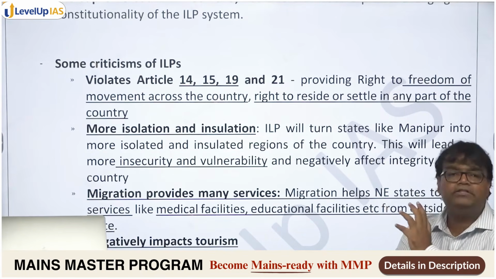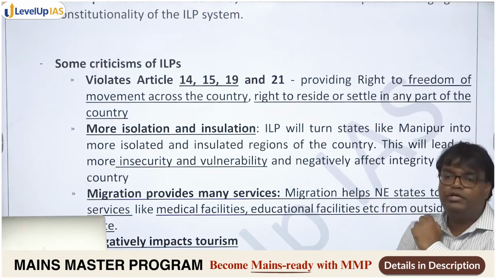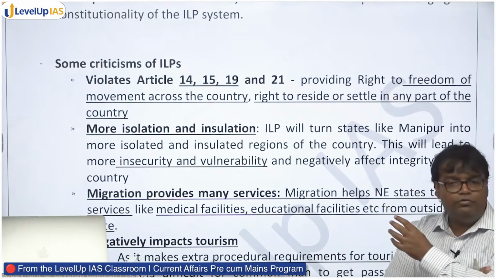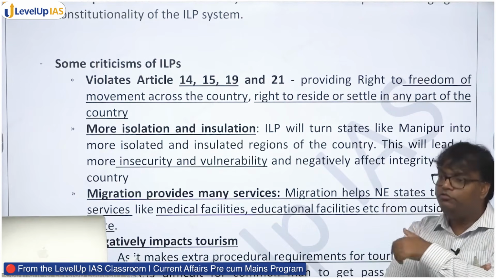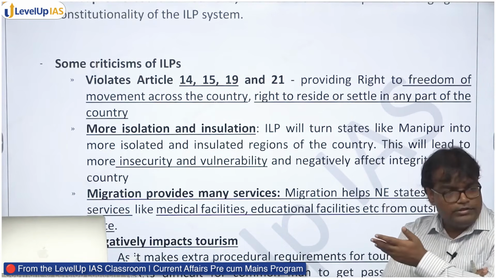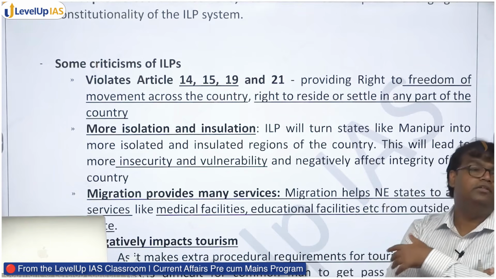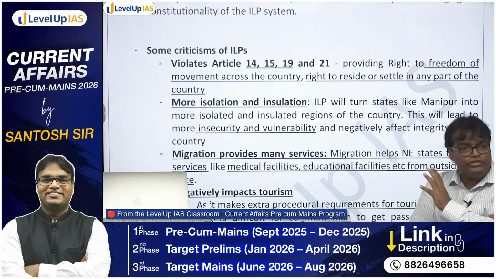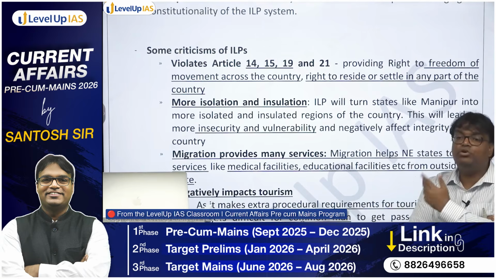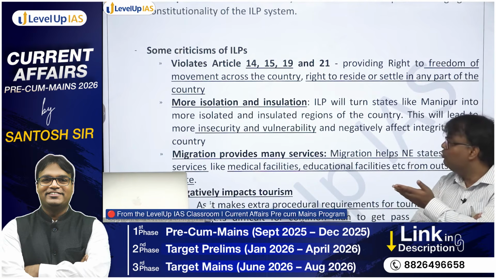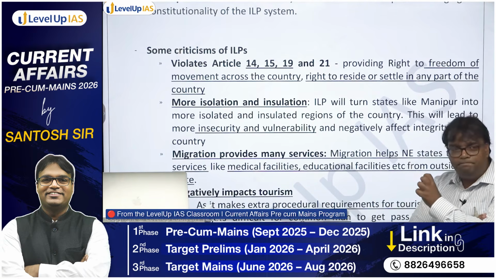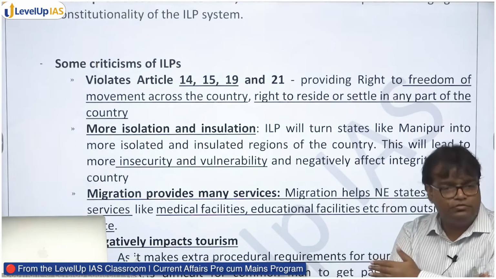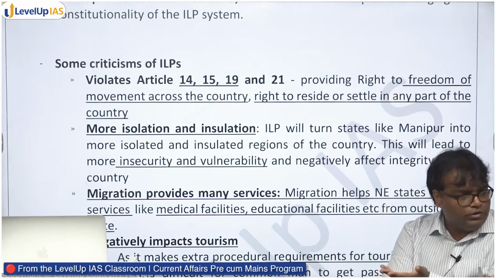As in these states, more interaction between different groups takes place, what would happen? We will understand the way of life of people in these states more. They will understand the way of life of people in the rest of the country more. But with these kinds of restrictions, there is more alienation, more insulation, and there is also a kind of difference we create among citizens of India, which may not be a good thing.